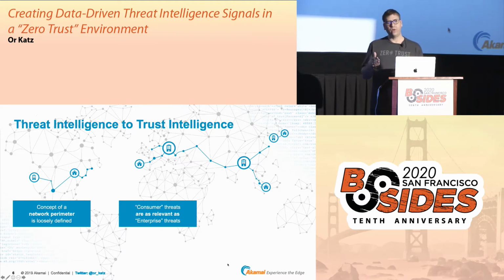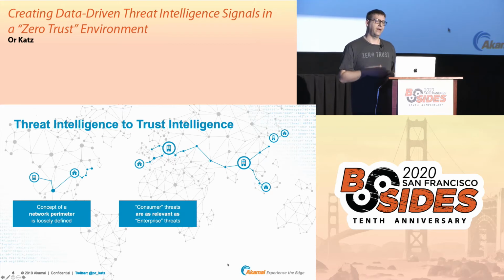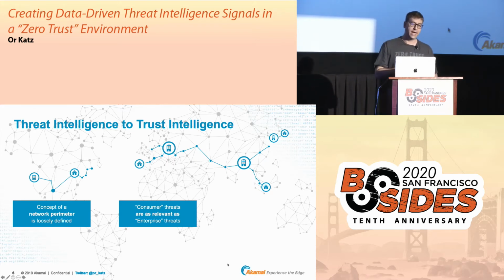Now, more to that, when we did some research at Akamai concerning phishing attacks, we took over 200,000 URLs, and we checked what is the actual target of those URLs, who are the victims of those URLs, and we were able to see that over 34% of those URLs are actually targeting enterprise credentials. Which means phishing is not only a consumer kind of attack, and more to that, we need to treat it as well.